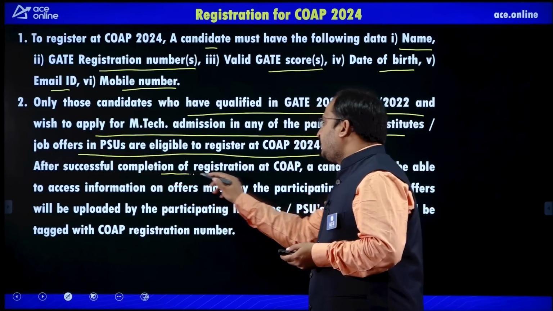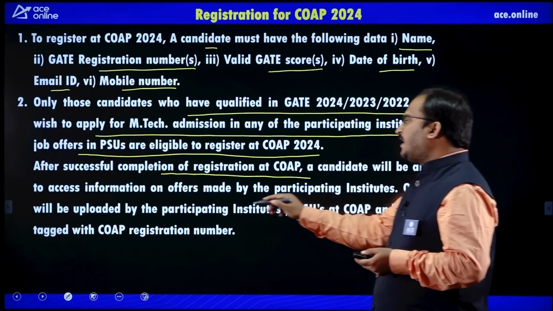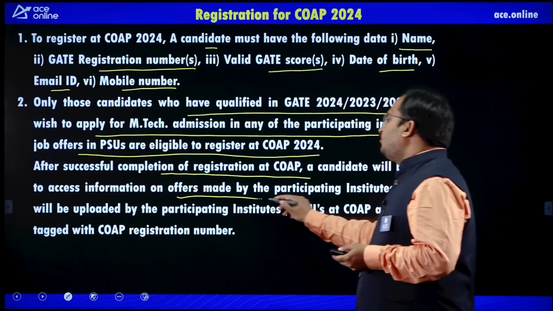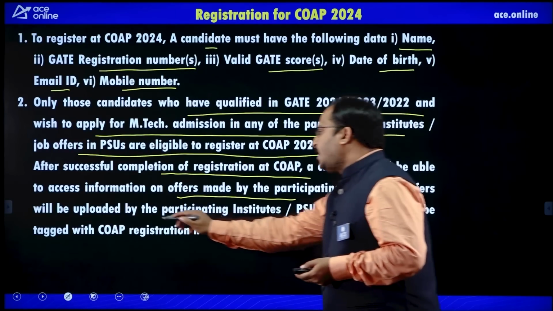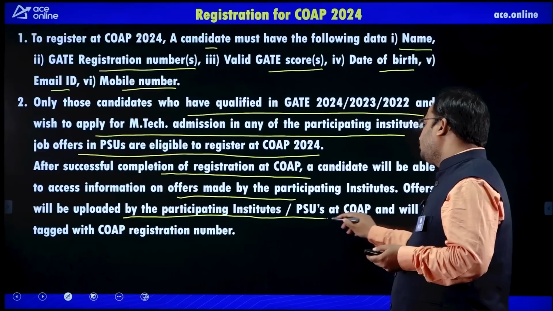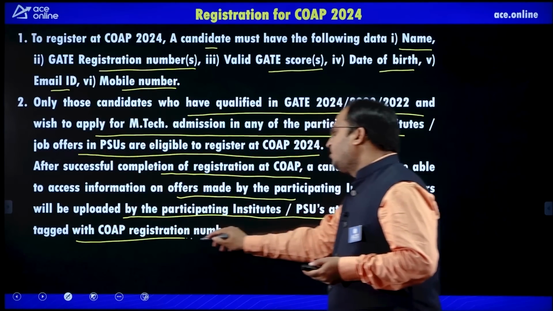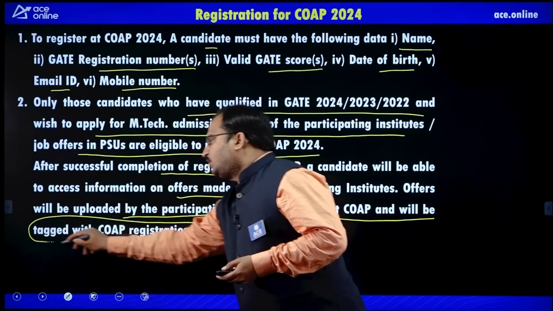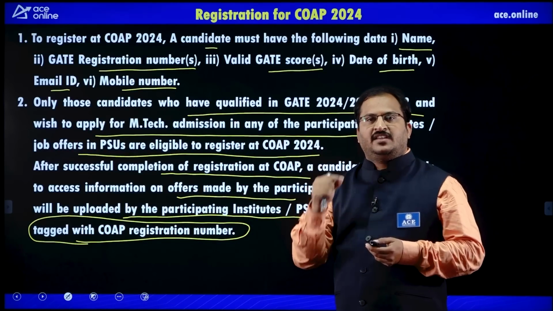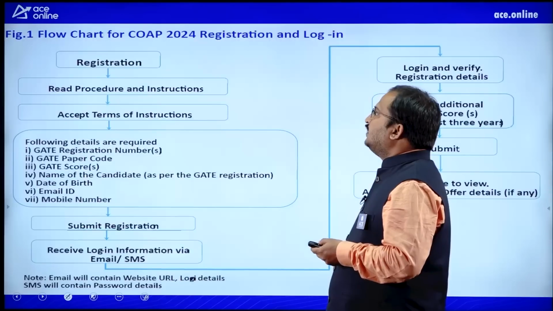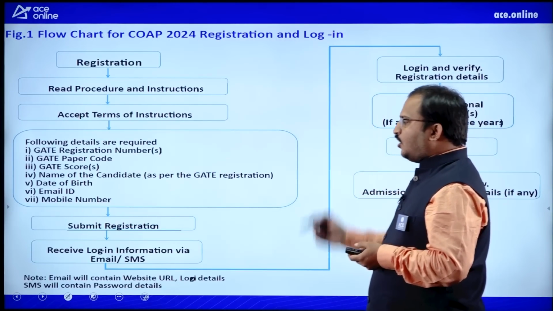After successful completion of registration at COAP, a candidate will be able to access information on offers made by the participating institutes. Offers will be uploaded by the participating institutes or PSUs at COAP and will be tagged with the COAP registration number. So, try to remember that this COAP registration number plays a very important role, dear students. Then you can see the flow chart of how to register and how to log in.